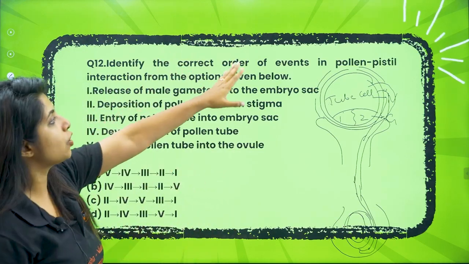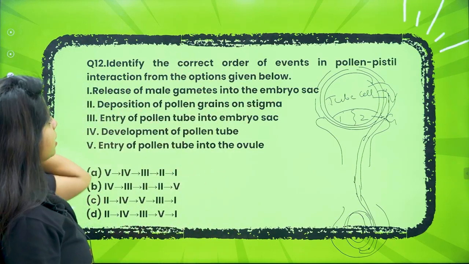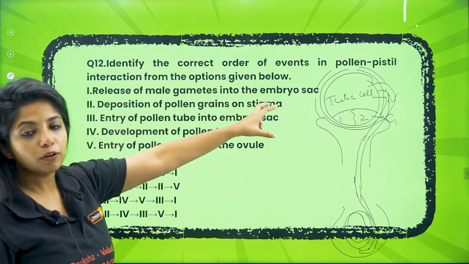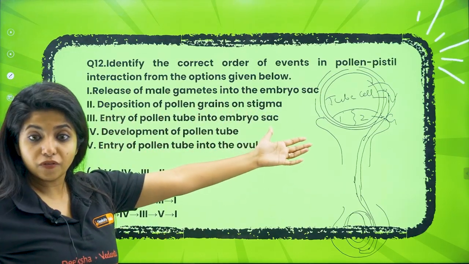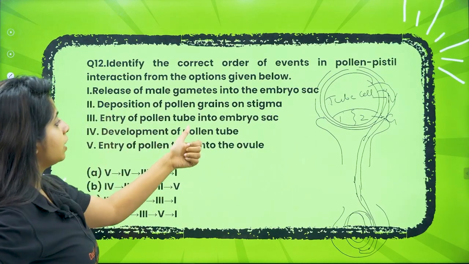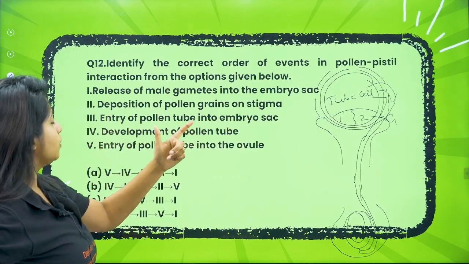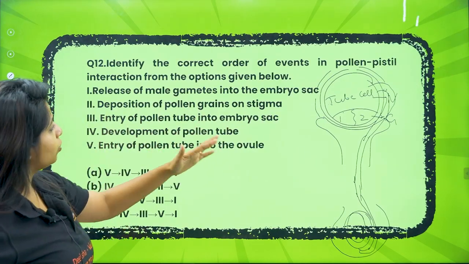So identify the correct order of events in the pollen pistil interaction. Release of male gametes into the embryo sac, this comes very late. Deposition of pollen grains on the stigma, that has to be first, right? Entry of pollen tube, no. Development of pollen tube, no. Entry of pollen tube into the ovule, no.